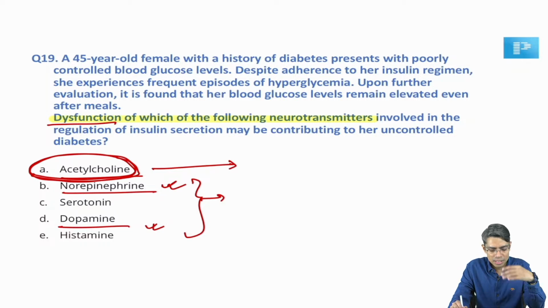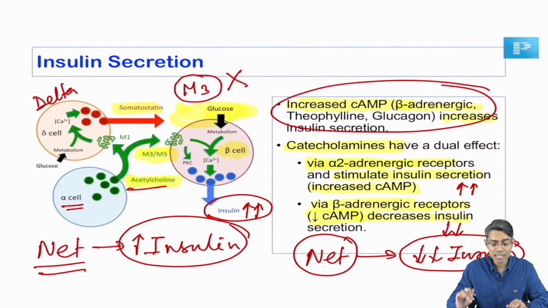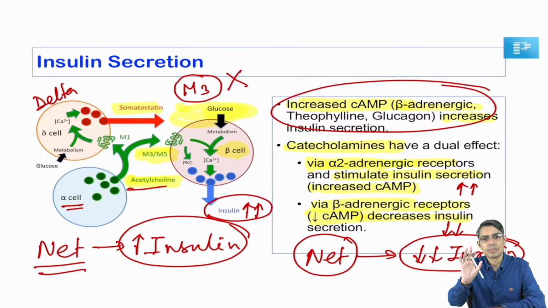So, acetylcholine is going to stimulate the insulin production. If there is mutation of this acetylcholine receptor on the beta cell of the pancreas, then insulin secretion will be reduced and that can lead to uncontrolled diabetes mellitus. Okay? Got it? That's why I was saying that this question is a little bit tricky, a little bit difficult, but in Genome it has been given in a small paragraph, but that is difficult. But this diagram I have taken from a journal article for quick understanding of this question. That is the thing you have to remember here.